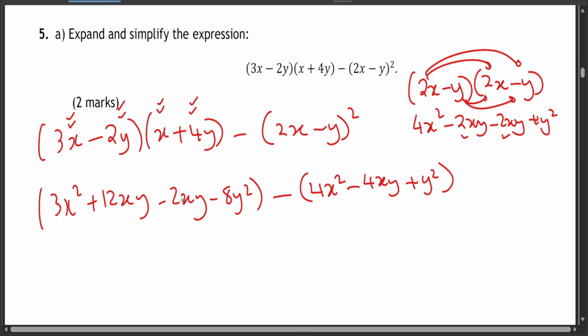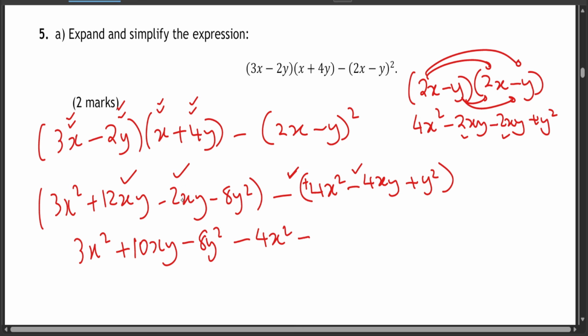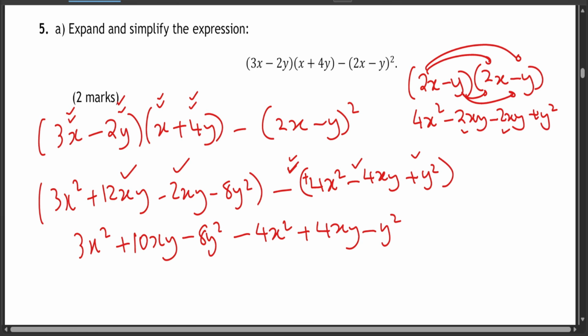Now, let's collect these terms as well. So you have 3x squared plus 12xy minus 2xy, because they are like terms, it's going to be 10xy, minus 8y squared. Now this one, obviously the brackets can be opened and we just have this one. But for this one, if you open the bracket, minus times plus is going to give you minus 4x squared. Minus times minus is going to give you plus 4xy. And minus times plus is going to give you minus y squared. That's how you open it up.